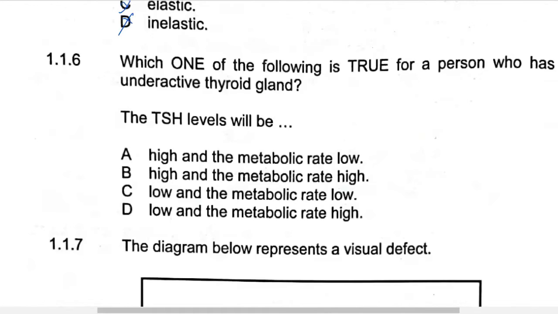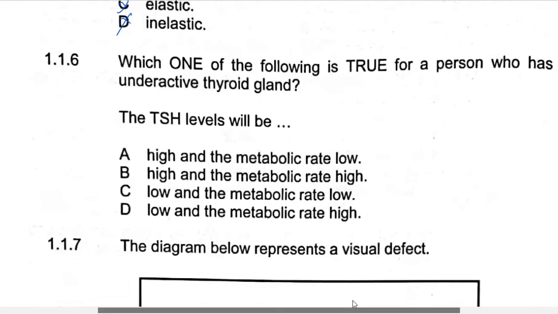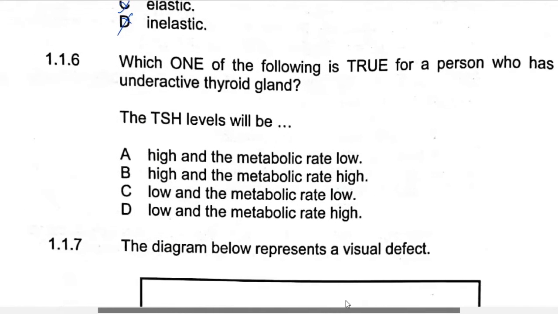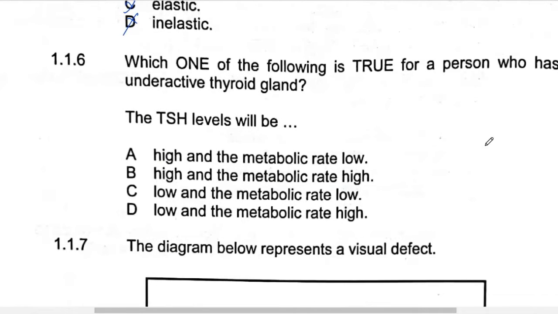Then they're saying, which one of the following is true for a person who has an underreactive thyroid gland? It means that the thyroid gland is not active. If the thyroid gland is not active, it means that TSH, which is being produced from the brain, what will happen to it?